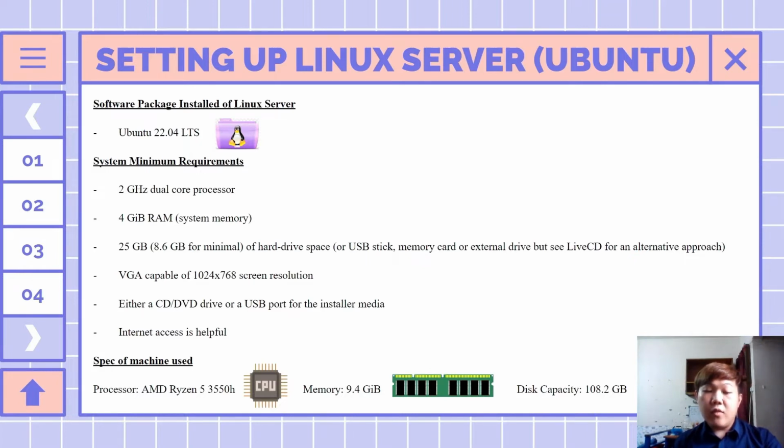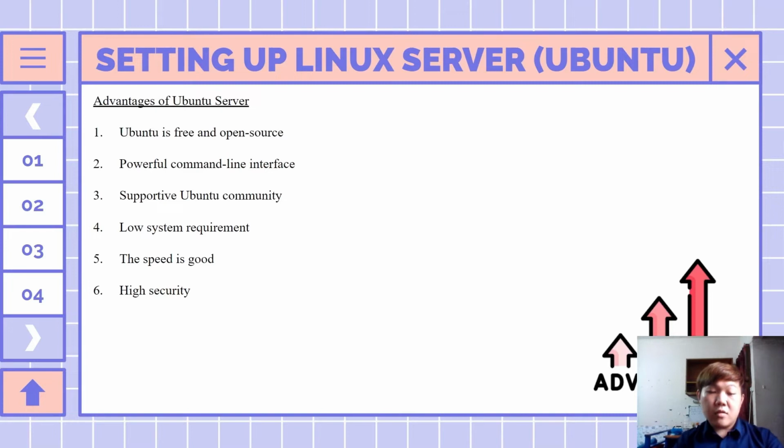Therefore, the spec of the machine used by our group to install Ubuntu server is an AMD Ryzen 5 3550H for the processor. The memory capacity is 9.4 gigs, and the disk capacity is 108.2 GB. Now, moving on to the next topic, the advantages of Ubuntu server.